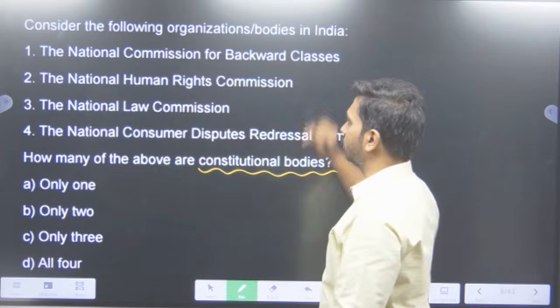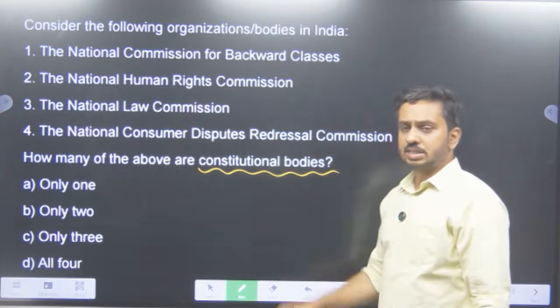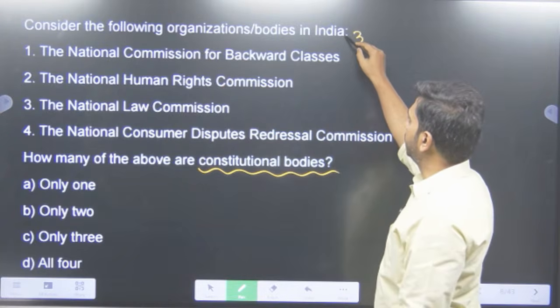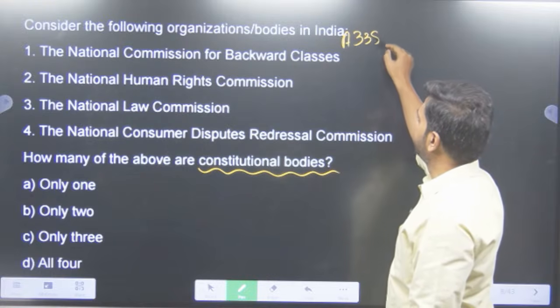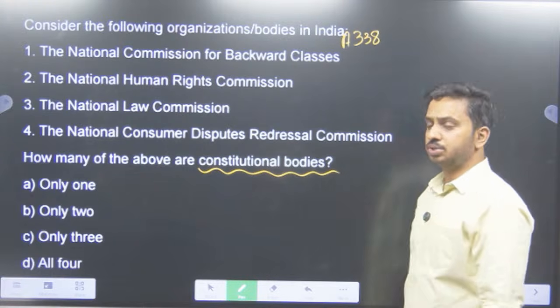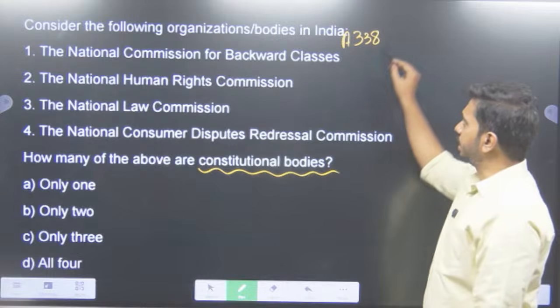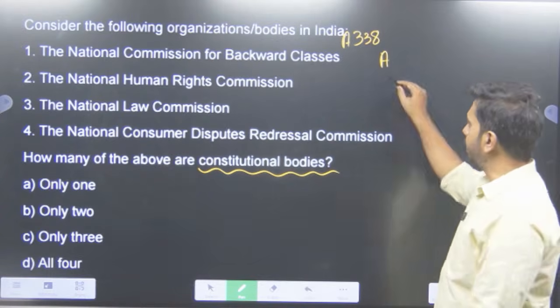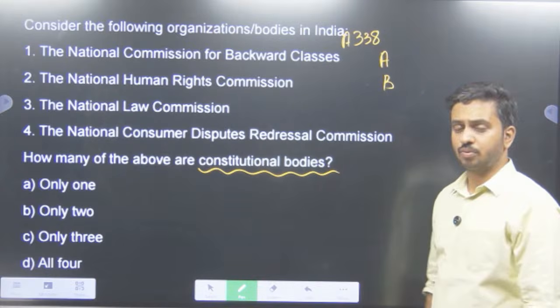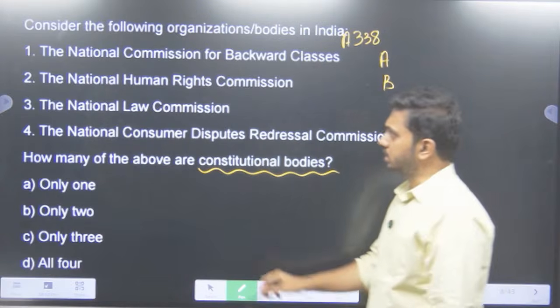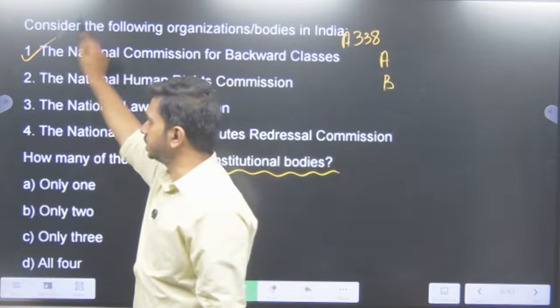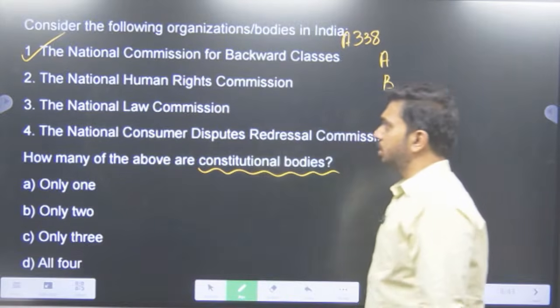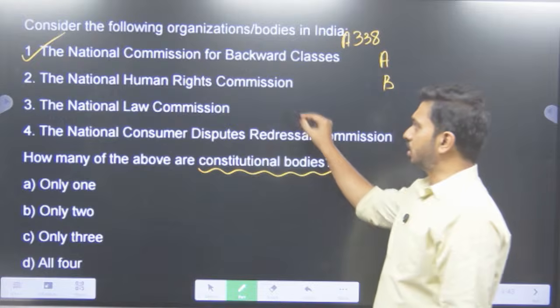National Commission for Backward Classes, created very recently. So we have Article 338. 338 has the National Commission for SC, 338A has the National Commission for ST, and 338B has the National Commission for the Backward Classes. So is that a constitutional body? Yes, currently. National Human Rights Commission, is it a constitutional body?